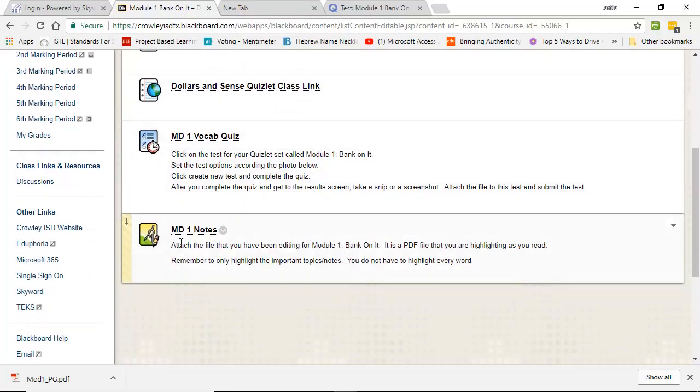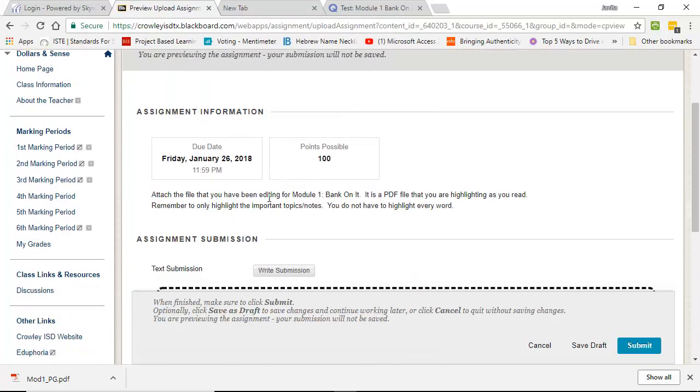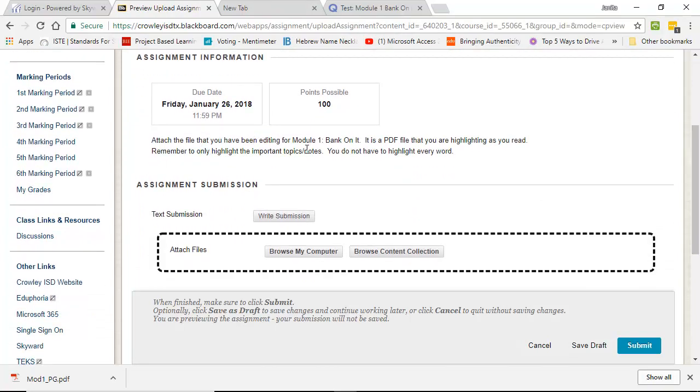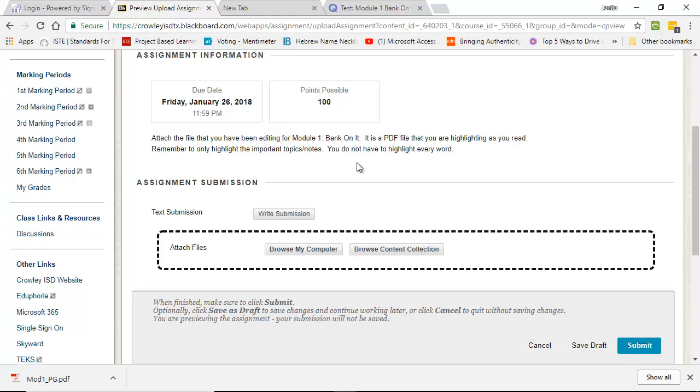Now, right here, Module 1 Notes, MD1 Notes. How you turn this in is you're going to go right here to MD1 for Module 1, and it says, attach the file that you have been editing for Module 1, Bank on it. It is a PDF file that you are highlighting as you read. Remember to only highlight important topics or notes. You do not have to highlight every word.